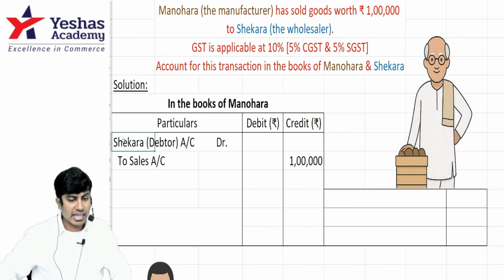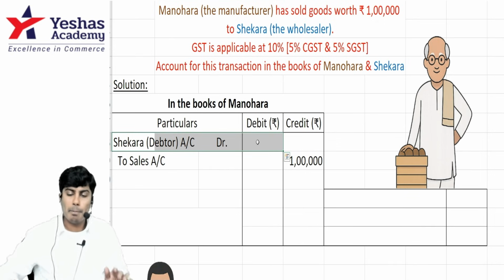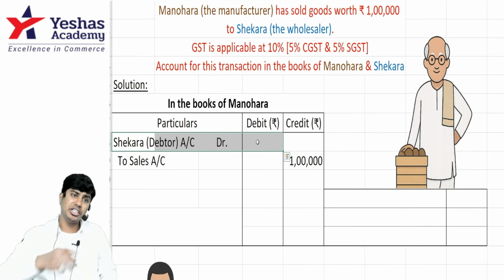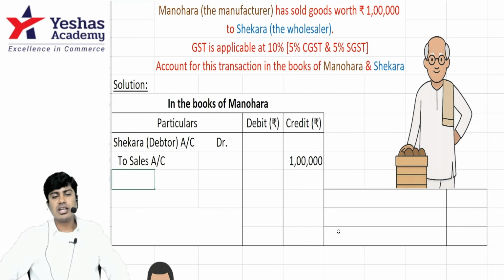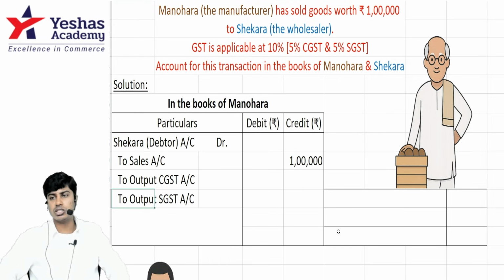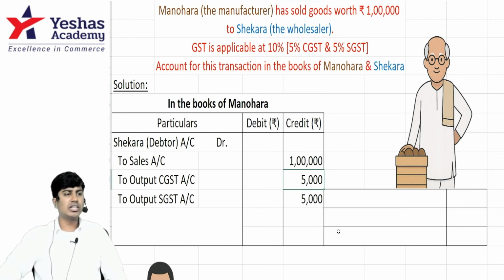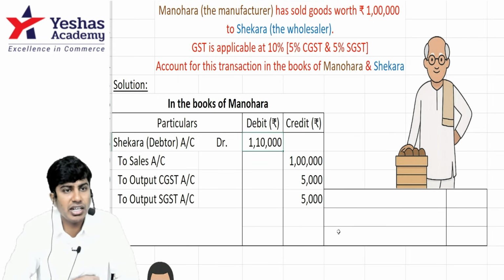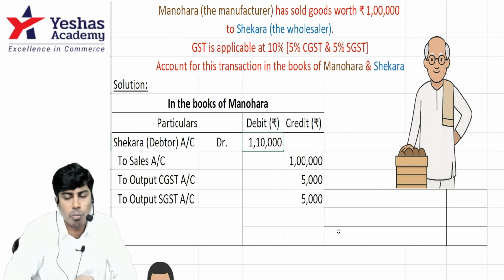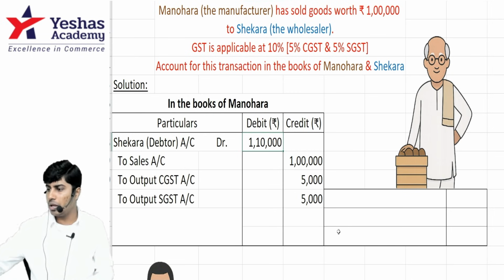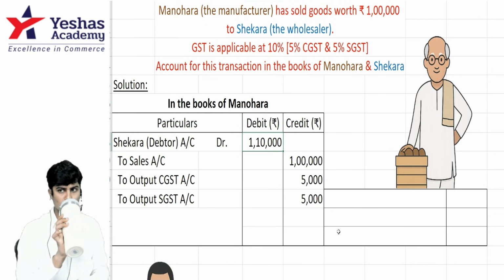But can I say Shekhar is supposed to pay me 1 lakh? No. Manohar wants to collect 1 lakh, but the government is telling him to collect more. How much does the government want? The government wants 5% SGST and 5% CGST on this. On 1 lakh, 5% is 5,000, 5,000. So Manohar is supposed to collect 1 lakh towards sale, 5,000 towards SGST, 5,000 towards CGST. Totally, Shekhar, the debtor, is supposed to pay 1 lakh 10,000 rupees.